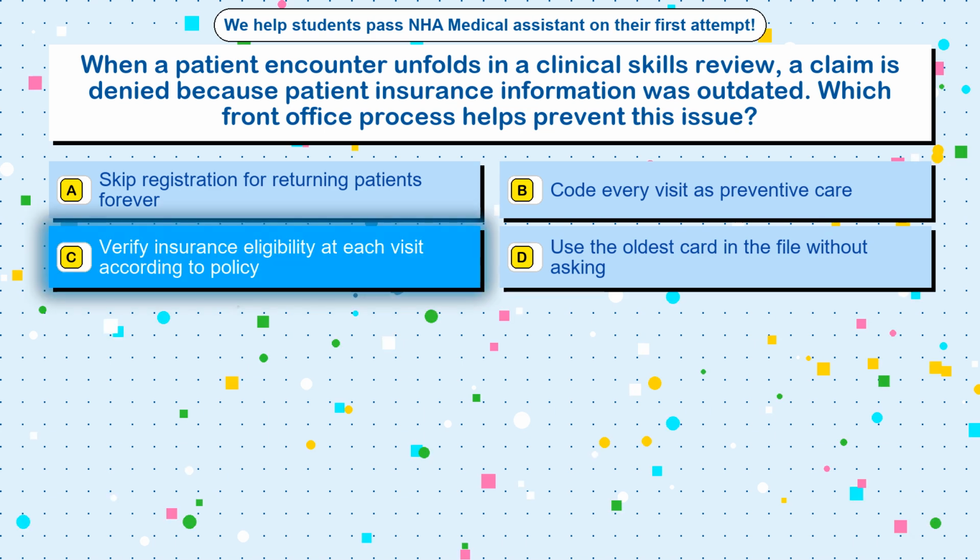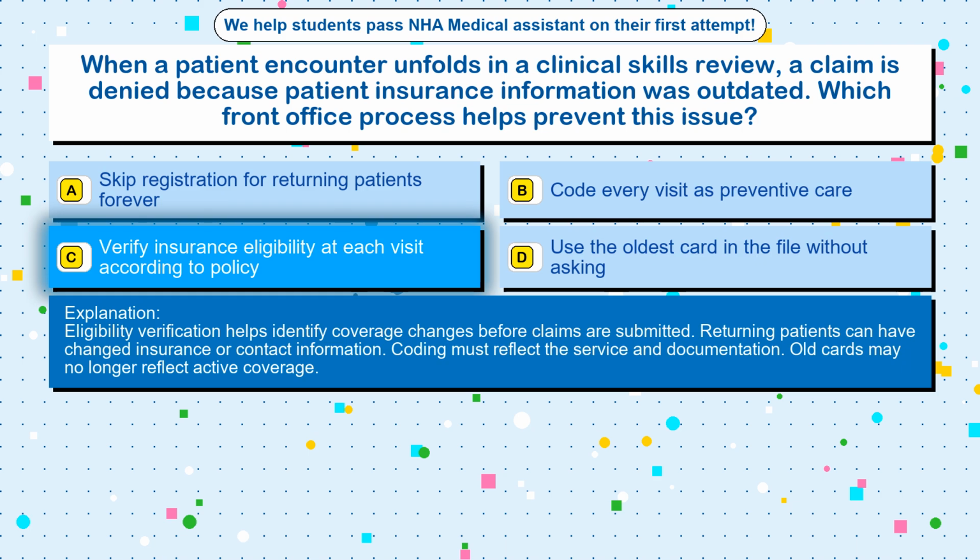The correct answer is option C. Verify insurance eligibility at each visit according to policy. Eligibility verification helps identify coverage changes before claims are submitted. Returning patients can have changed insurance or contact information. Coding must reflect the service and documentation. Old cards may no longer reflect active coverage.